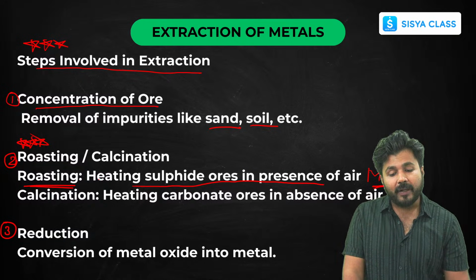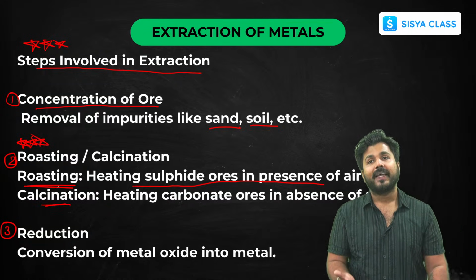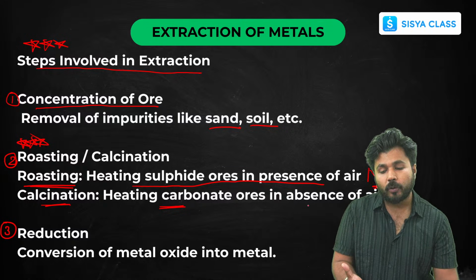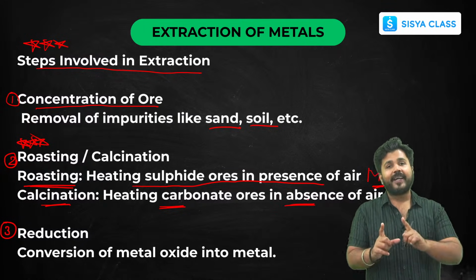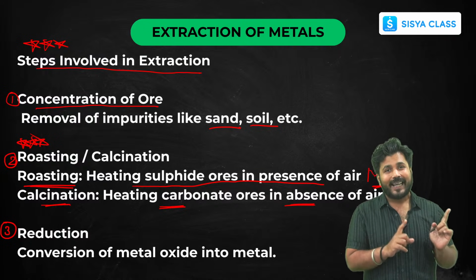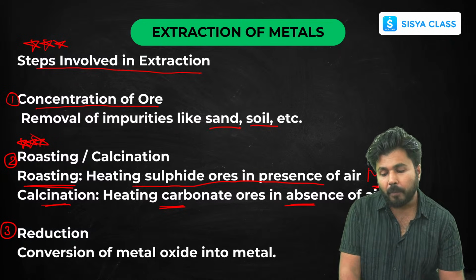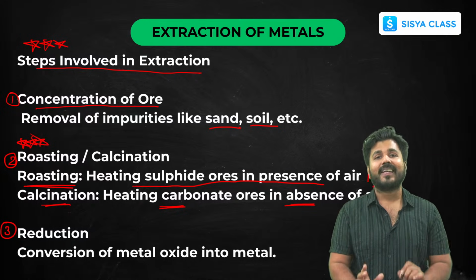Now if you get the carbonate ore, you'll follow the process of calcination. Here, you'll be heating that carbonate ore in the absence of air. So remember: roasting, sulfide ore, presence of air; calcination, carbonate ore, absence of air. In both cases you will be getting metal oxides. So this is the second step.